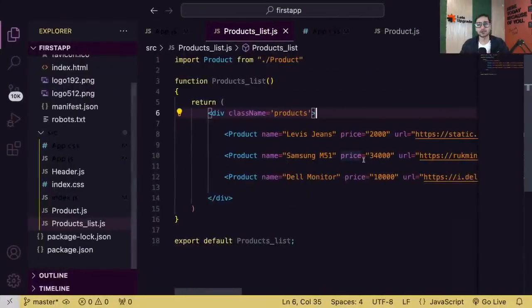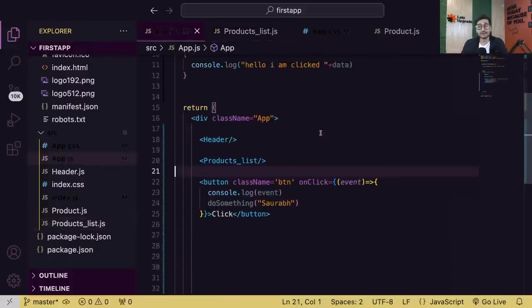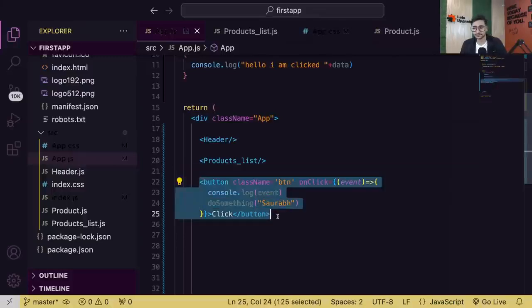So far we have understood what exactly a component is. We have also understood what exactly a prop is and how to pass a prop. We have seen how to create components separately, how to inject one component into another component, and then finally load it on app.js, right? And yesterday we also saw how to handle a simple event, right?